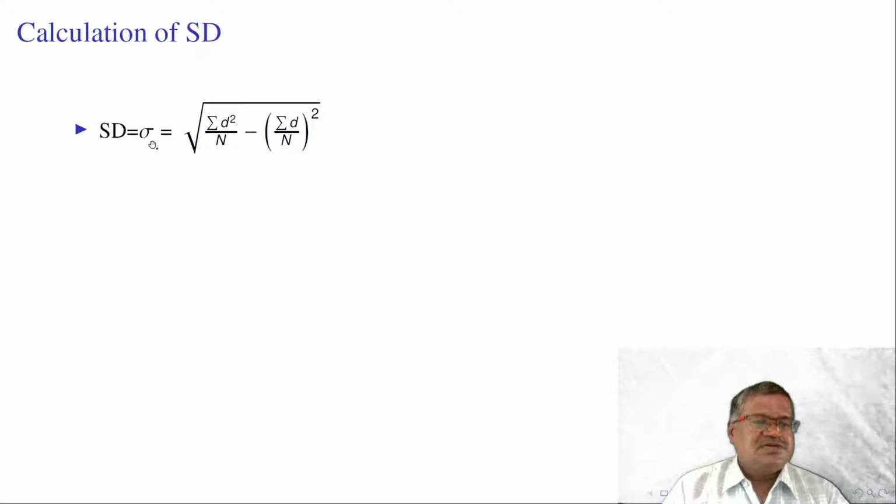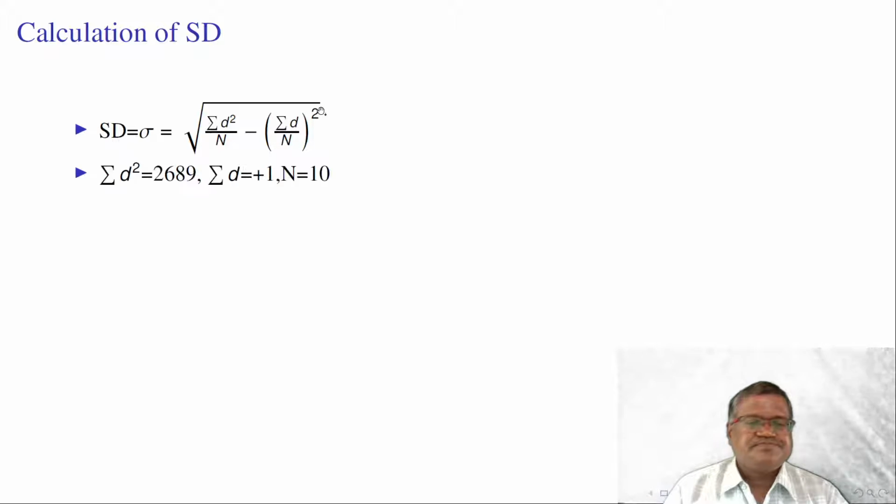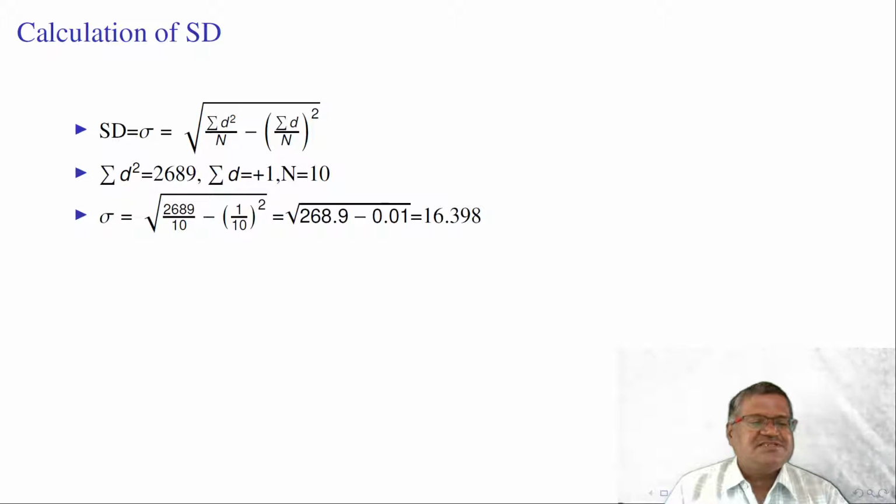Sigma is equal to root of summation d square by n minus summation d by n whole square. D is equal to 1, d square is equal to 2689, n is equal to number of observations 10. Thus we substitute the values in the formula. Sigma is equal to 16.397. If we square this sigma, then the square of this value is called variance of the data.